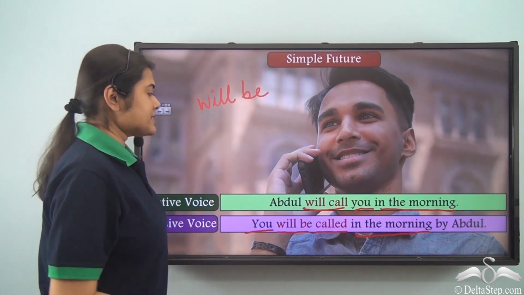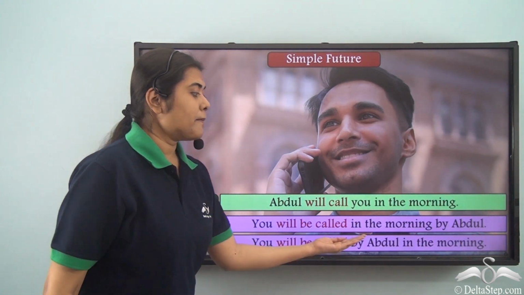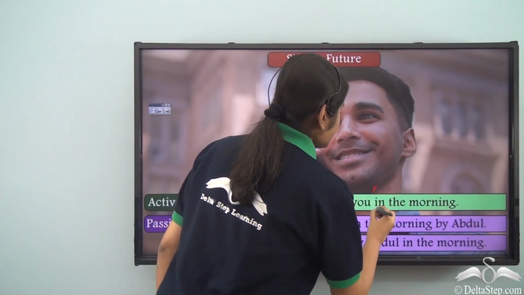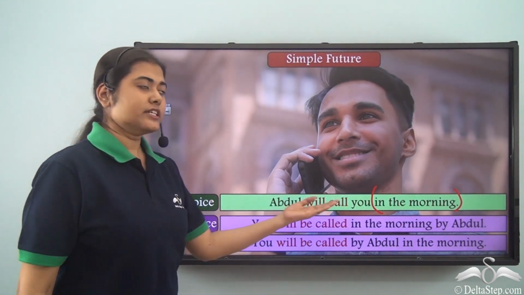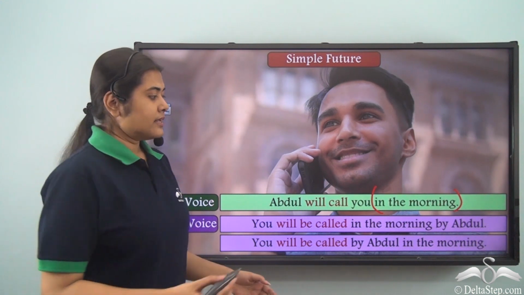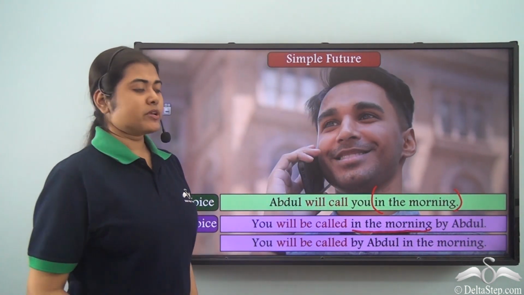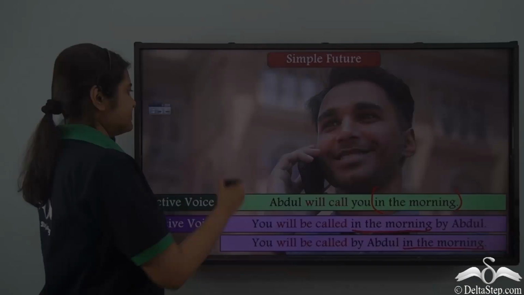Now the same sentence can also be written as you will be called by Abdul in the morning. Since there is additional information, in the morning, after the object, it is possible that we may write it before the doer, or we may choose to write it after mentioning the doer.